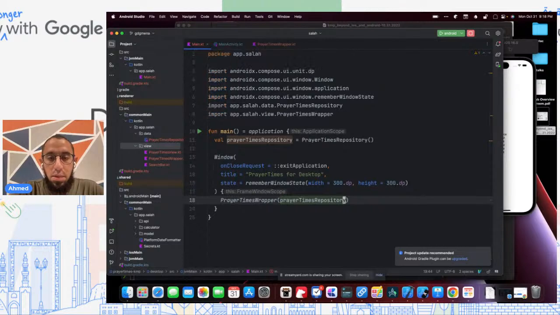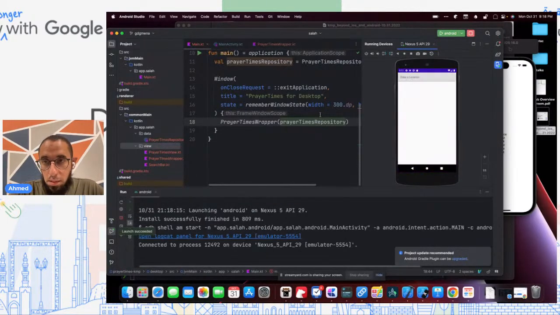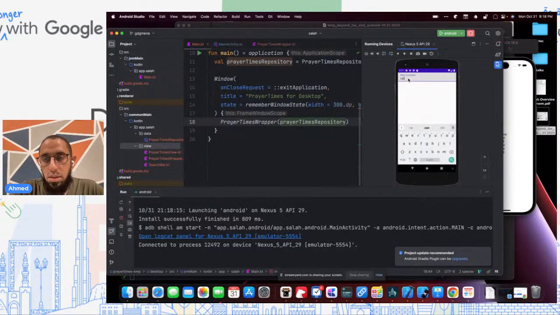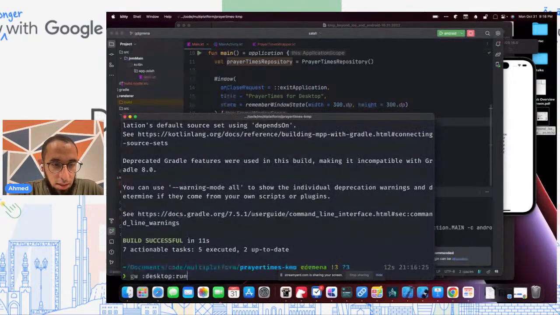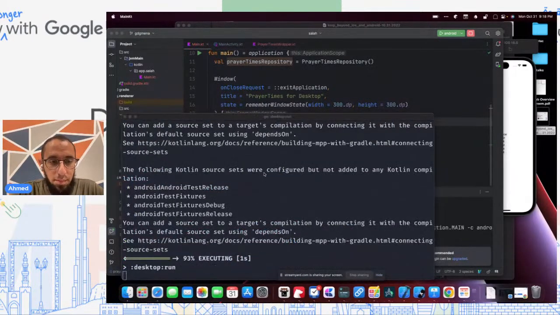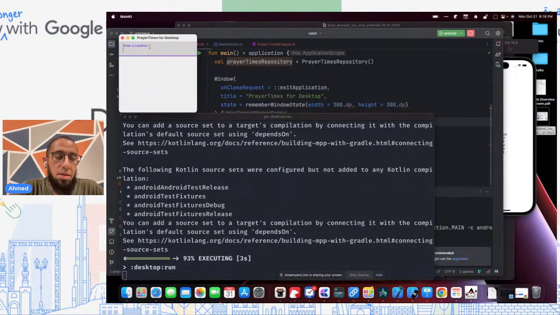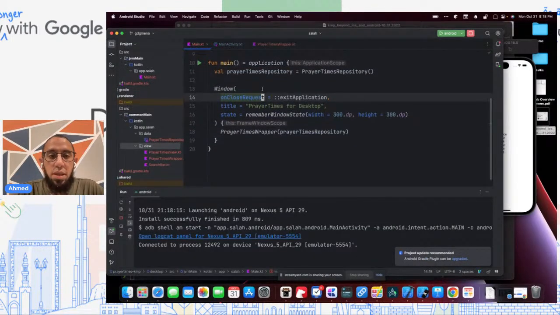And let's rerun this on Android. And hopefully it's working. It's working great. And then let's rerun on desktop as well. And it's working. So, okay, that's great.